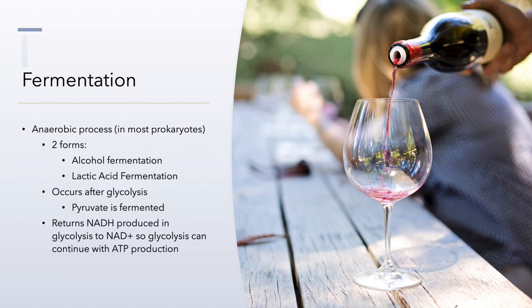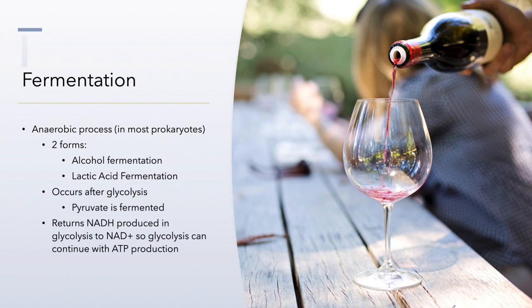Hello and welcome to part 6 of chapter 6. Here we're going to talk about some anaerobic processes. In particular, we're going to talk about fermentation. So fermentation is an anaerobic process, but it utilizes glycolysis. And this anaerobic process, or the fermentation, occurs in two different forms. We have alcohol fermentation and lactic acid fermentation.